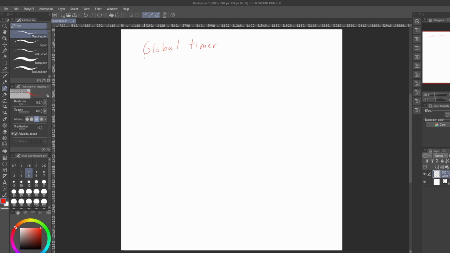And for my global timer, the functions I want in this timer, because this is an actor. Remember, we were talking about actors. An object in your world is an actor, right? It's a thing that holds data, that can do stuff, things like that. So that means it can have functions, right? So my functions will be up in here. Alright, so functions. And don't mind my awful handwriting. This is classic programmer handwriting.